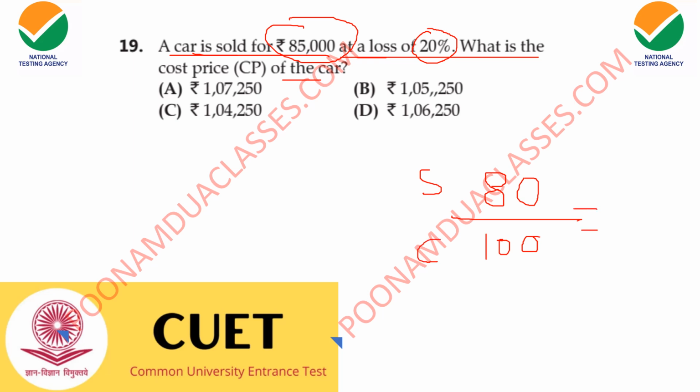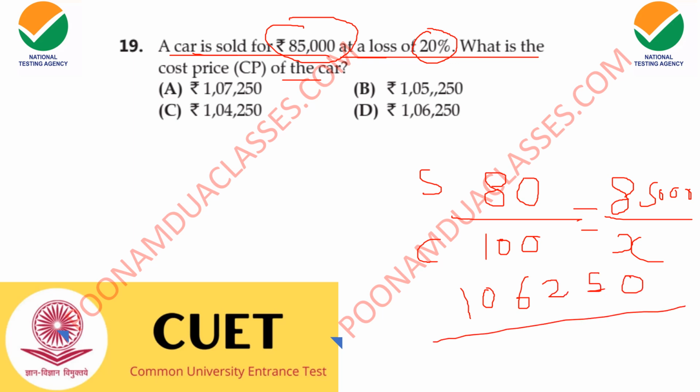Selling price at present we know is 85,000, and cost price we do not know. Let us keep it x. अब आप इस equation को solve करेंगे, so you will reach the answer 106,250. Correct answer is 106,250, option D. We are solving the 2022 CUET general test question paper.